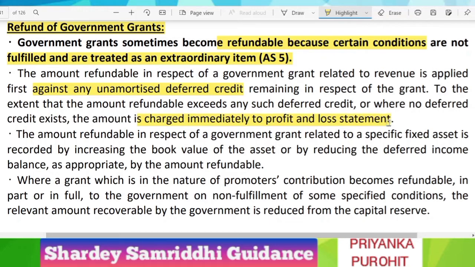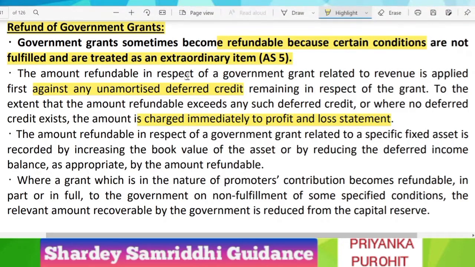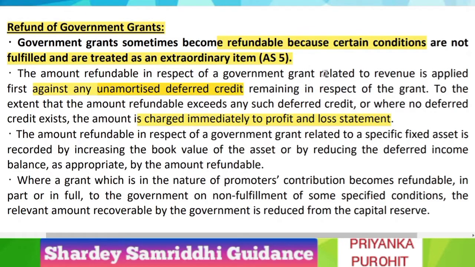So I guess you might not have understood this by the plain reading, so I will give you an example. Earlier we took an example where the asset was of 100 lakhs and the grant was of 80 lakhs. So it says that whenever the grant is refundable, you have to first settle it against any unamortized deferred credit. Unamortized deferred credit is the balance which is remaining in the liability side of the deferred government grant.